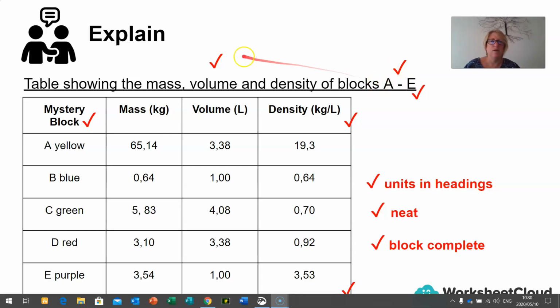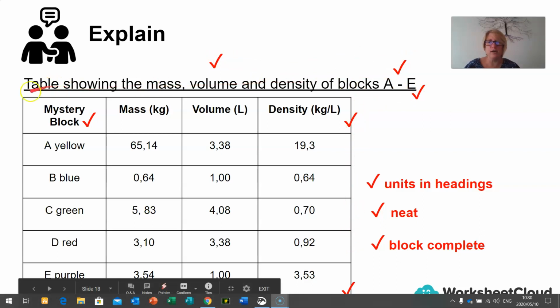Then what is your dependent variable? What is your output? We were recording mass, volume, and density. And then remember to underline your heading, so you can give yourselves those marks. Then ensure that you have used grid lines, nice and neatly drawn with a ruler, so you can give yourself a tick for grid lines.